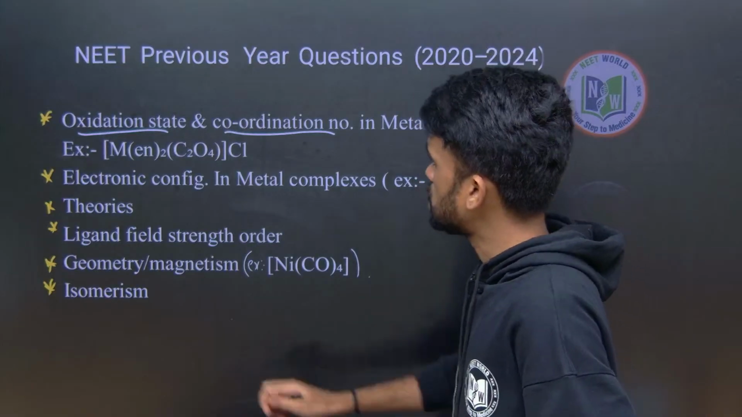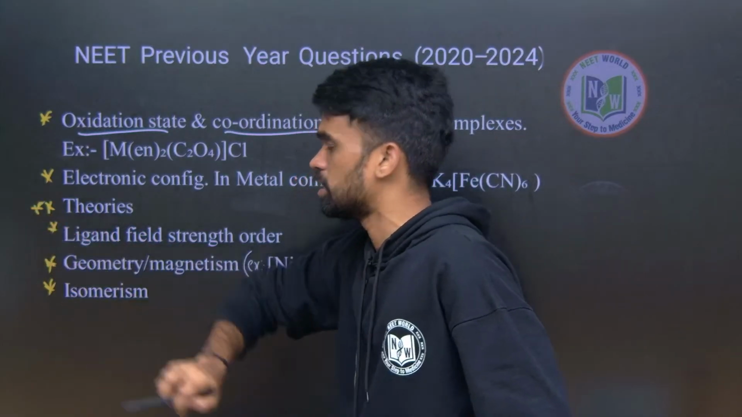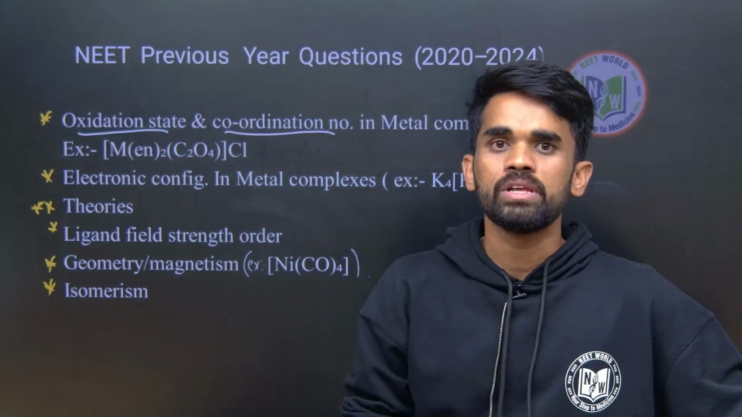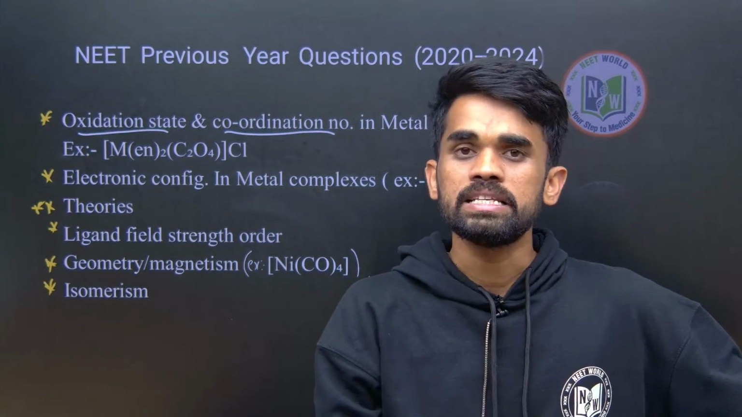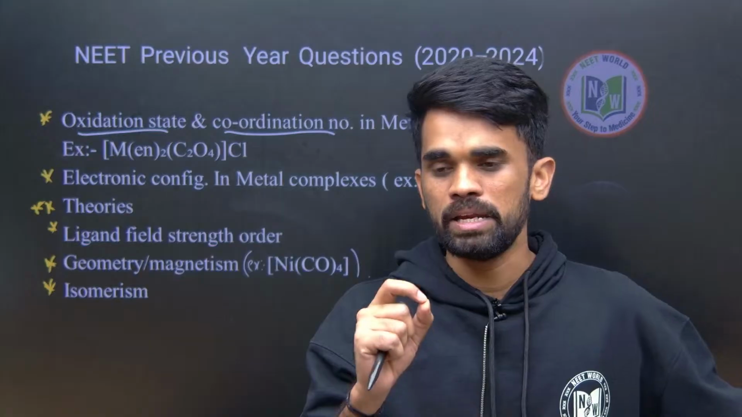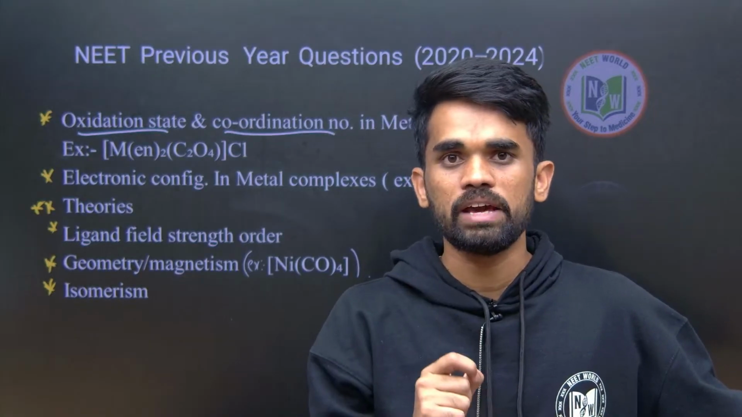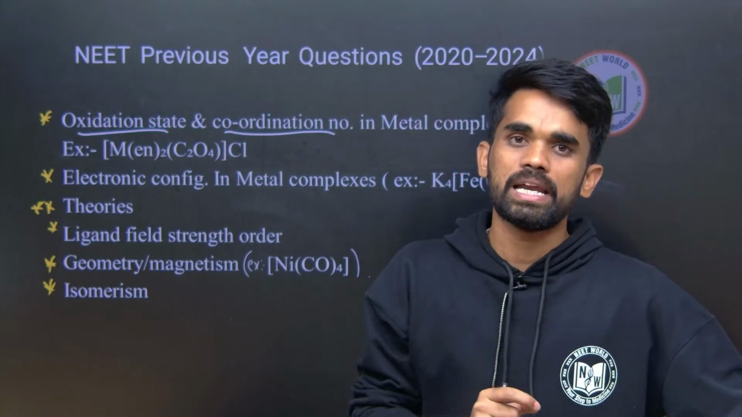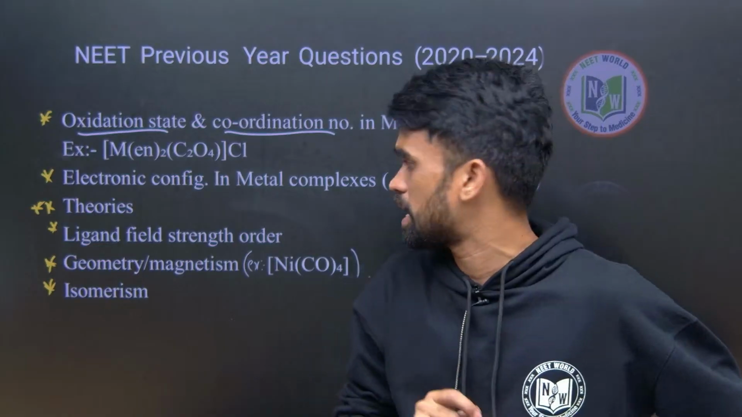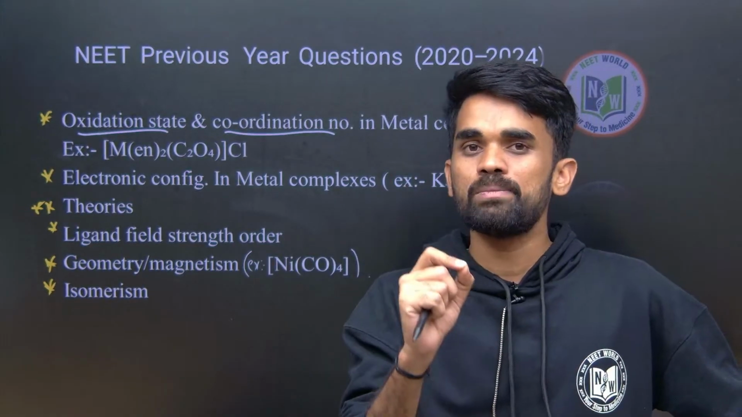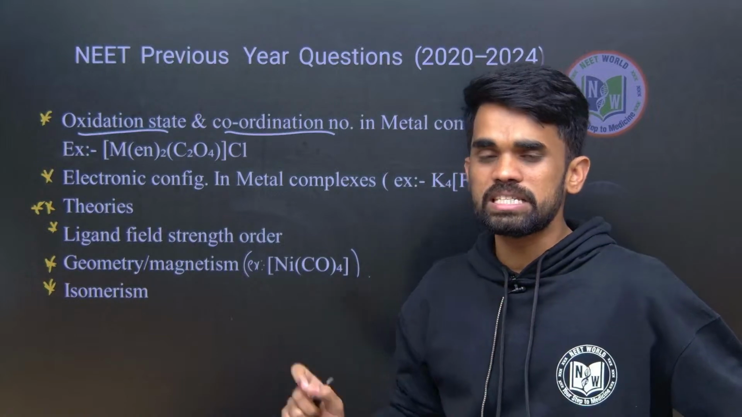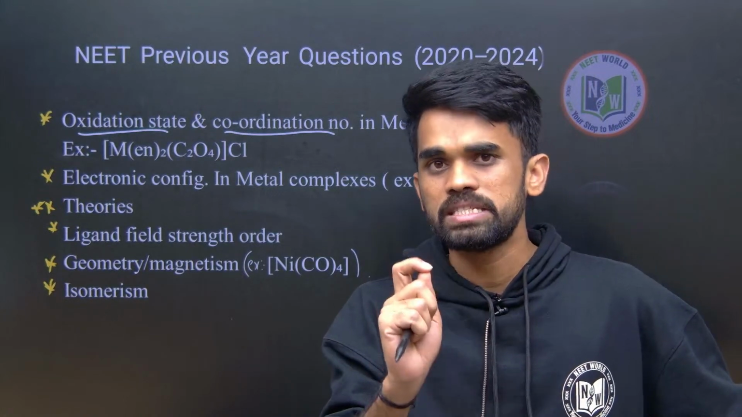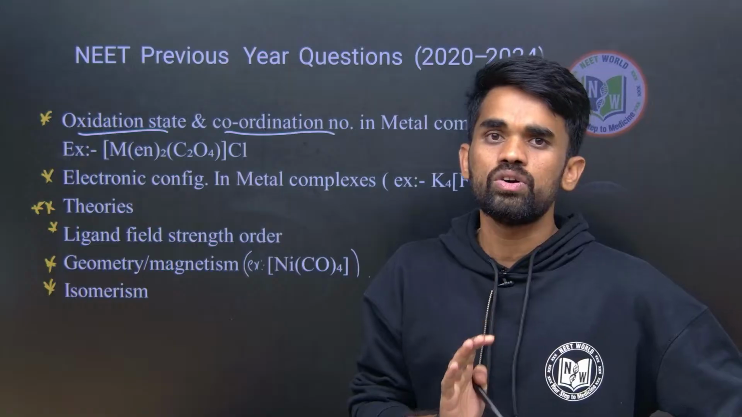Then next, some important theories we need to study here. What are the important theories? We have Werner's theory, and the next, Sidgwick EAN rule, right? Effective atomic number, finding the effective atomic number of the central metal atom in the given complex. That is the second thing. And the next, valence bond theory, VBT, and the third one is crystal field theory, CFT. So these are the things we need to focus on here.